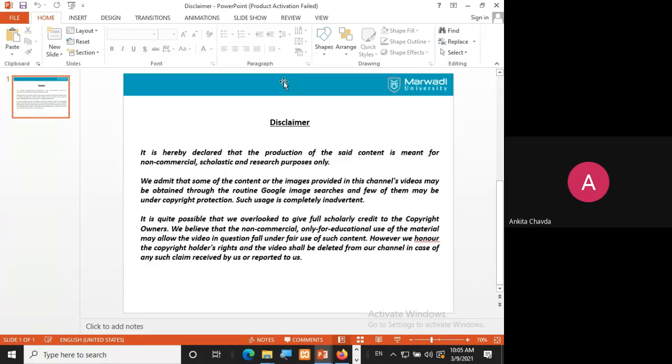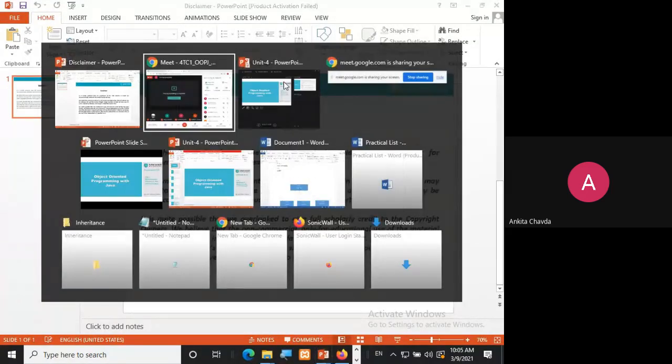So what we learned in our previous lecture, that is all about unit 2, that was a revision session, I hope. Array and string, that is what we have seen. And now we are starting with the new unit, which is inheritance. So what we are going to learn today is all about inheritance. Content and programs, everything is taken from The Complete Reference by Herbert Schildt. It is already mentioned.